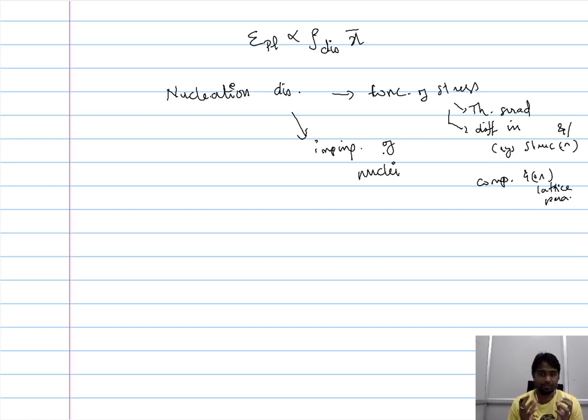Now, even when you don't have two nuclei that exhibit a significant difference in crystallographic orientation, depending on the difference in the lattice parameters, it is also possible to introduce dislocations. These dislocations are introduced due to the difference in the lattice parameter, not primarily because of the crystallographic orientation, but due to the lattice parameter.